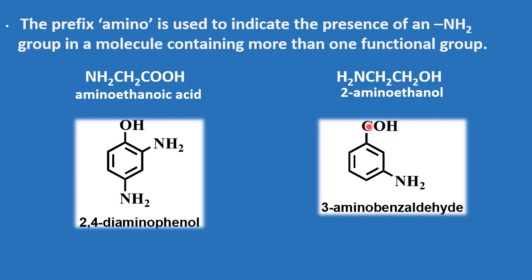And this is CHO. Any guesses which functional group it is? Yes, it is an aldehyde group, that is C double bond O bond H. So the name of this given compound is 3-aminobenzaldehyde.